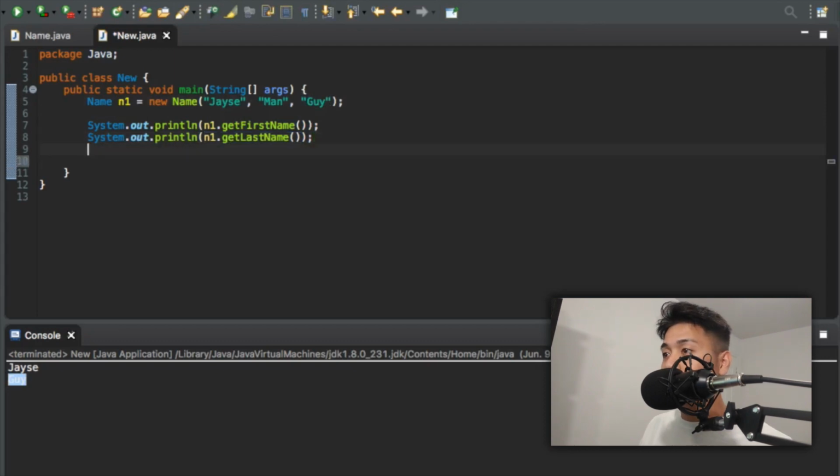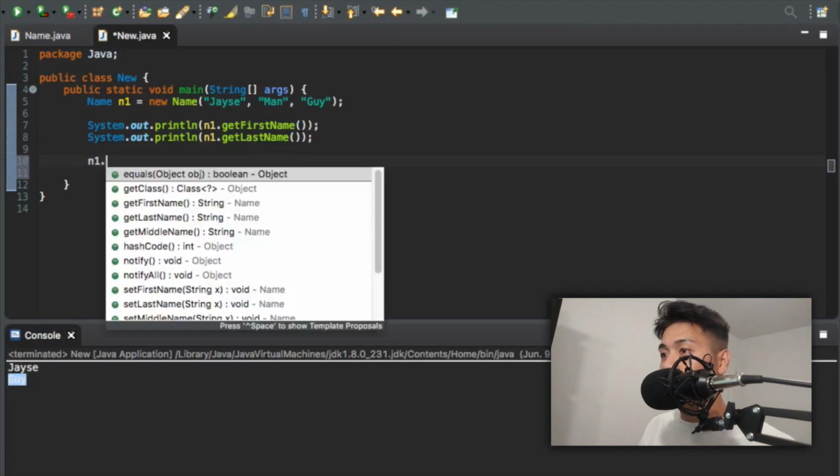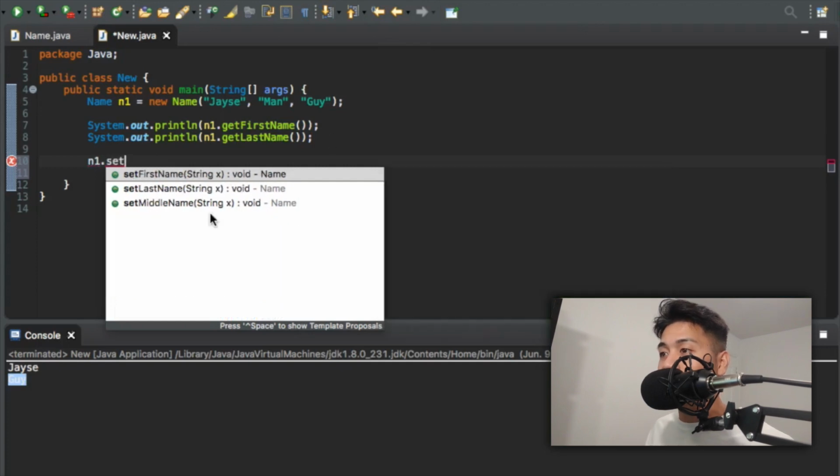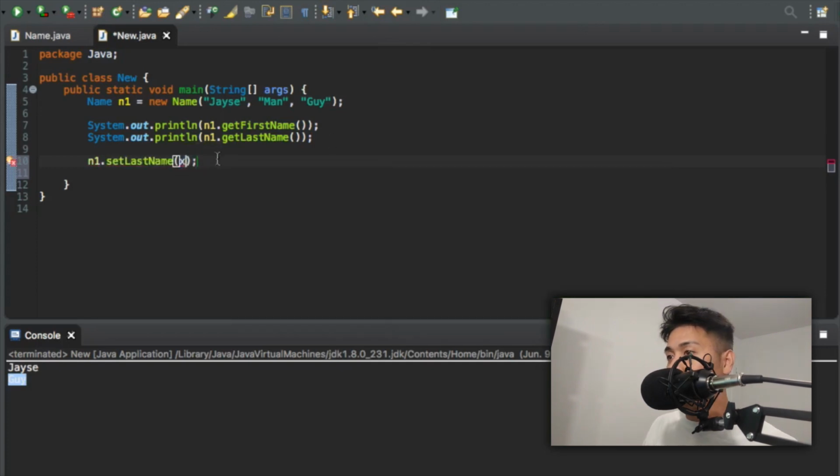And then let's say I want to change my last name to Chase. We don't have to print it out. We could just call our object n1 and set our last name to whatever we want. So our x is our variable that we want to change. We could change it to Chase. So let's see what happens here. Just these two get printed out because this just doesn't return anything, doesn't print anything.